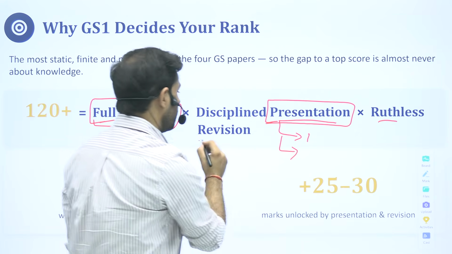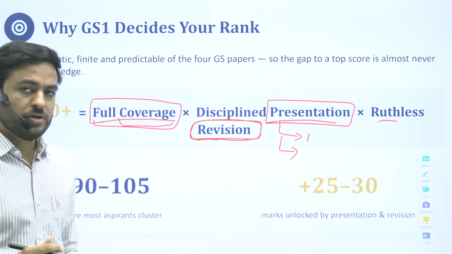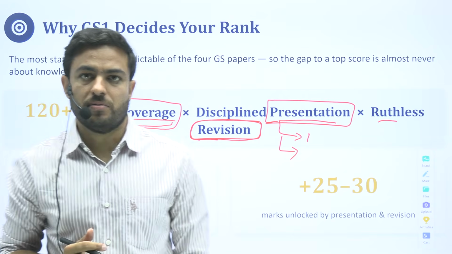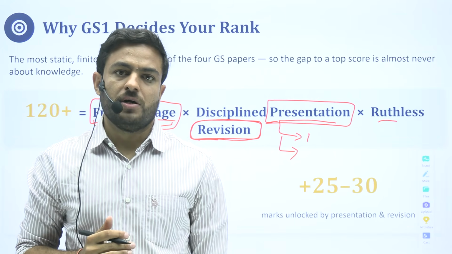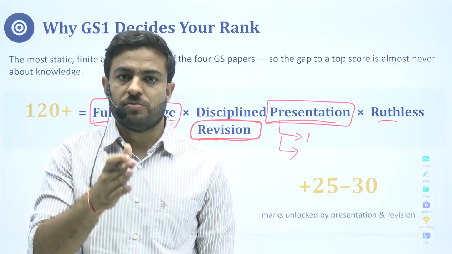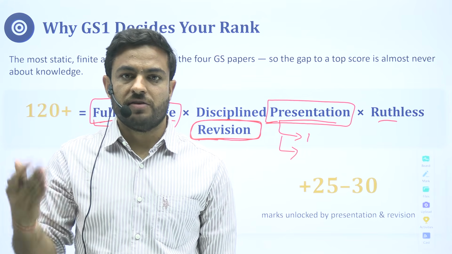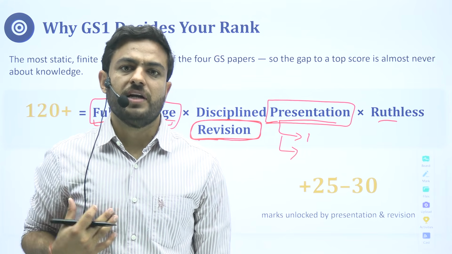Third is the revision part. I don't need to emphasize this much for you, as this is one thing that determines how much you score. People generally keep reading different things and do not revise.